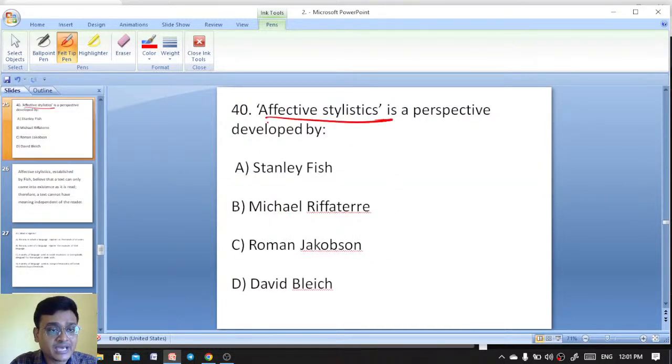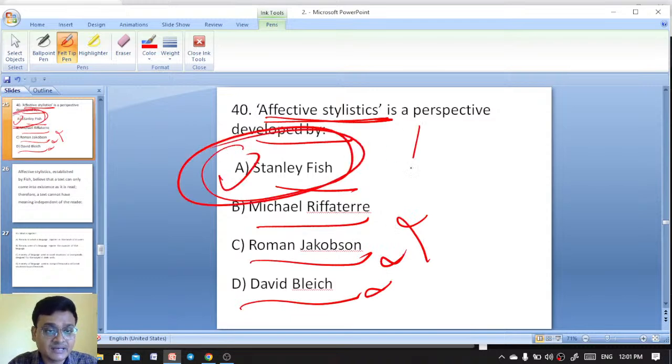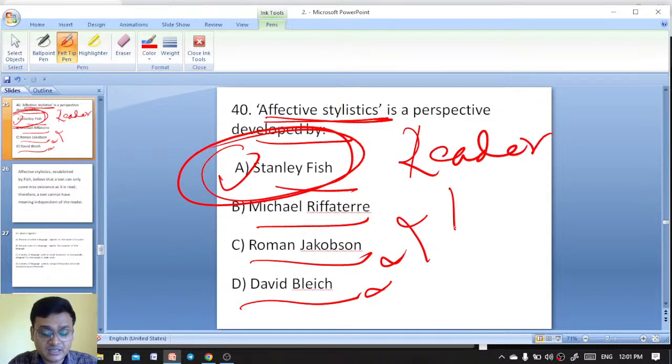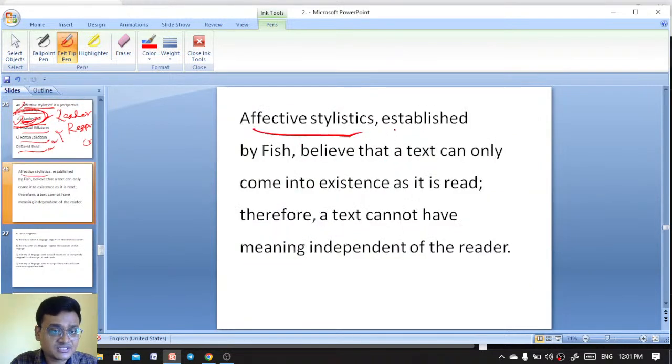Affective stylistics. Affective stylistics is a perspective developed by Stanley Fish. Okay, Stanley Fish here, reader response. Stanley Fish has developed affective stylistics. So here A is the right answer. Here, affective stylistics established by Fish.